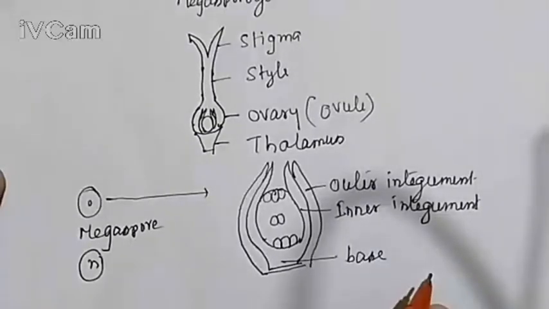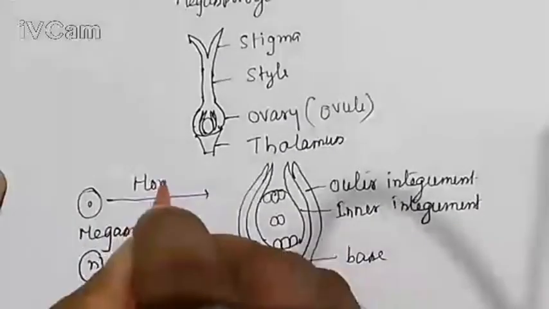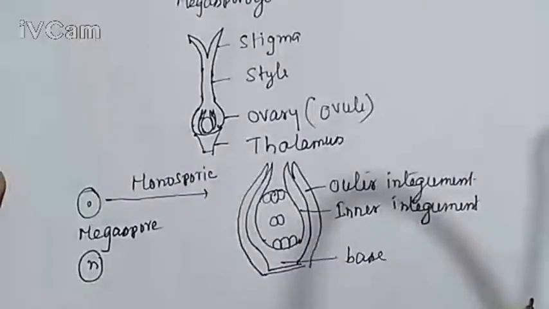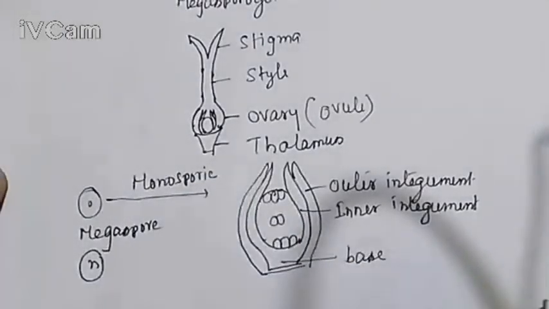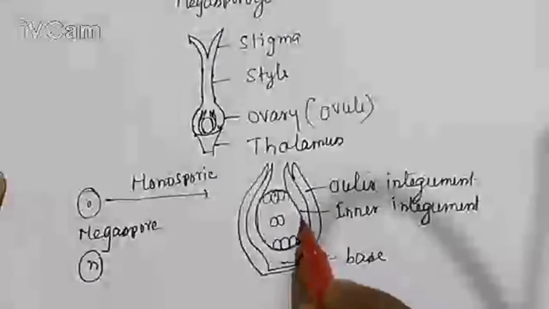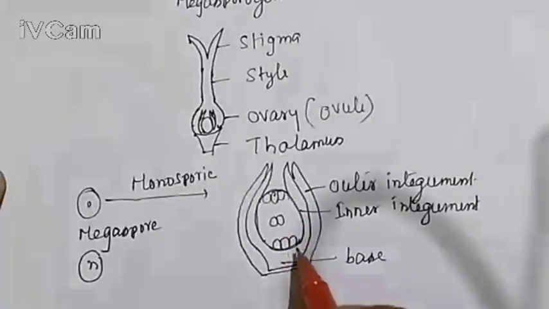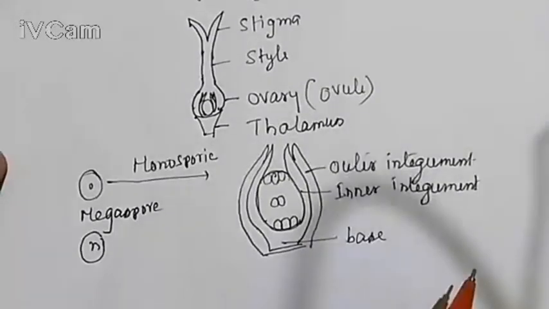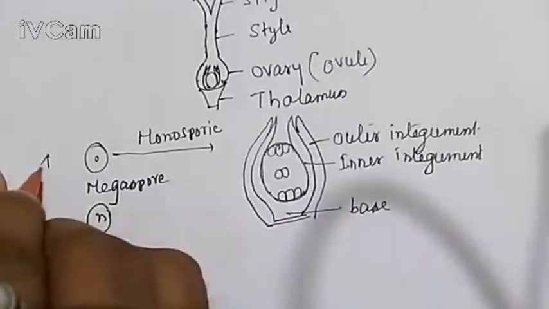If you look, the development of an ovule from a single megaspore, I repeat, the development from a single megaspore is called monosporic embryo sac development. Which one is the embryo sac? This is the sac where the egg apparatus, secondary nucleus, and antipodal cells are present. So this is the monosporic type of embryo sac. Number one.